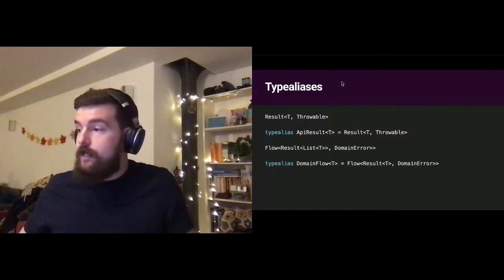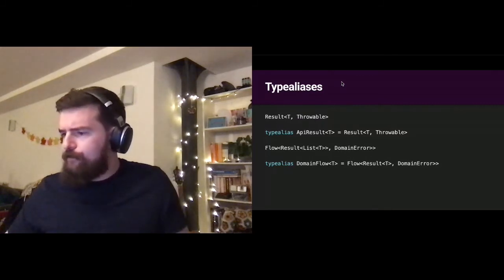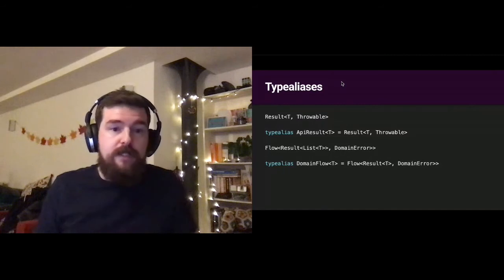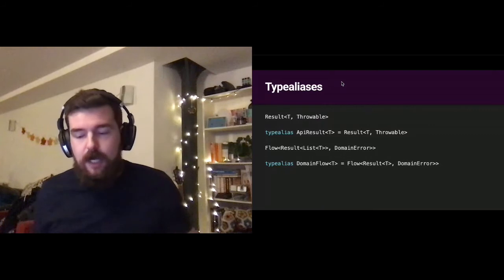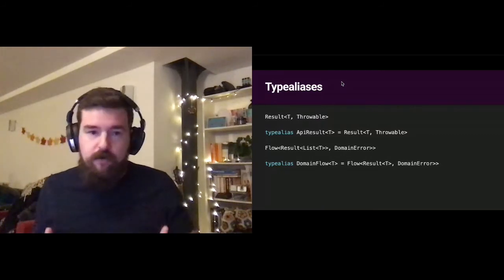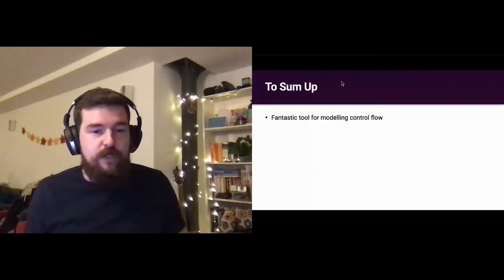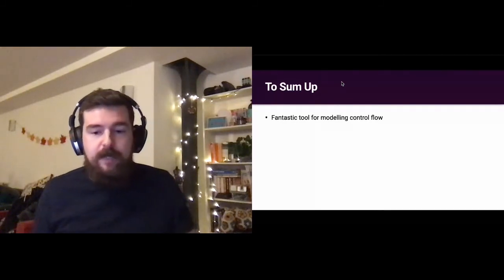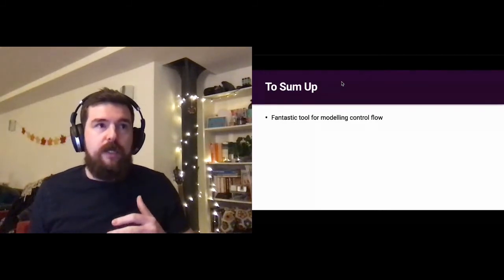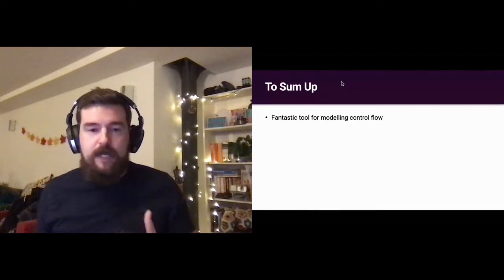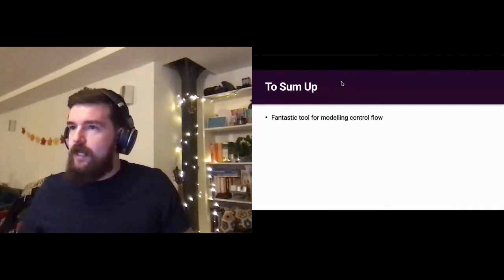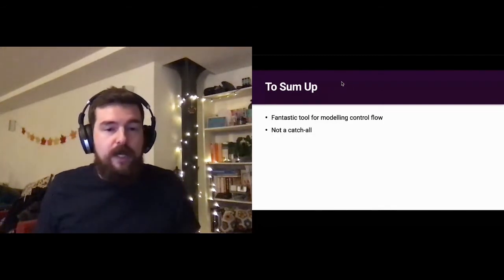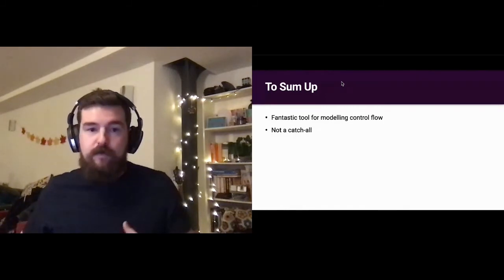Right. So to summarize then, the result monad for us has been a fantastic tool for modeling expected control flow. It enables a railway-oriented programming style, which has been hugely successful for us, and it makes it super easy to make clear your intentions and to allow people to handle this in an appropriate way if they want to. It is absolutely not a catch-all, and you really don't want to go around wrapping everything. So do avoid doing that.